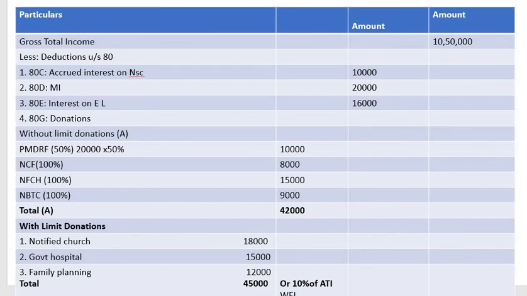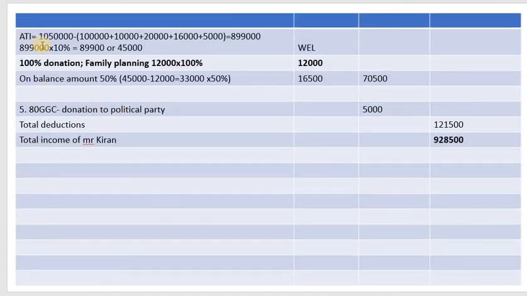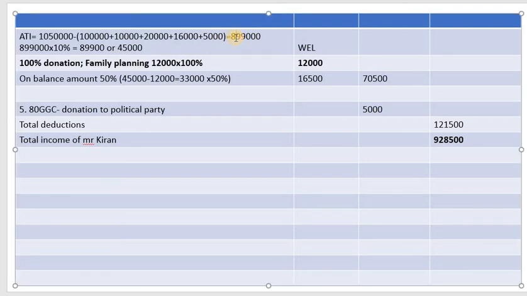So we have to calculate the adjusted total income. We calculated here 10,50,000 as the gross total income. Then from that we minus long term capital gain, short term capital gain, and all the deductions from 80C to 80U except 80G. So we have got 8,99,000 as adjusted total income. From that we have to take only 10%, so 89,900 or 45,000, whichever is less. Which is less? 45,000 is less.